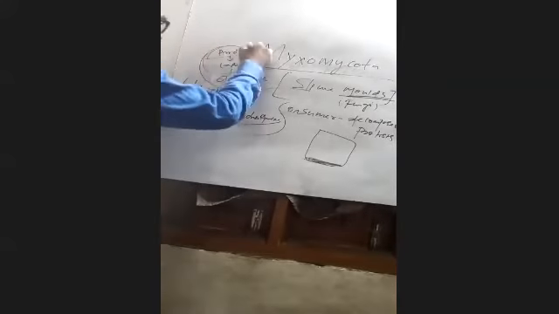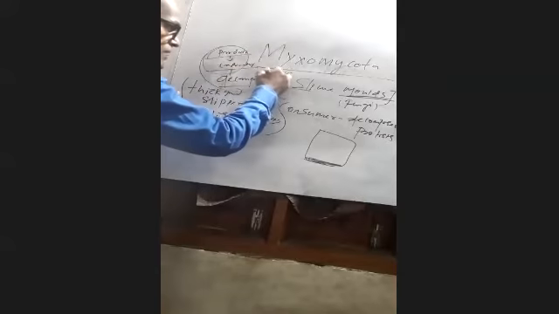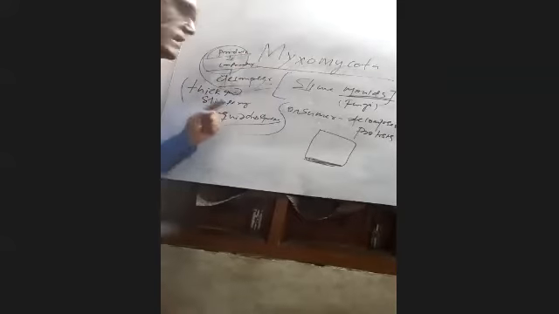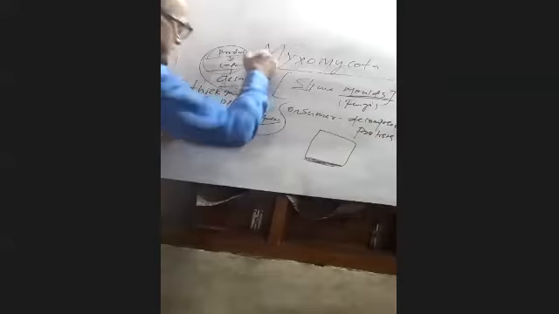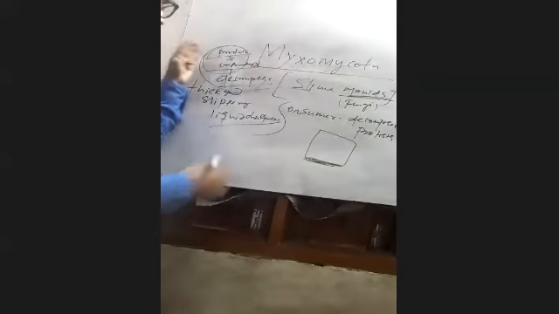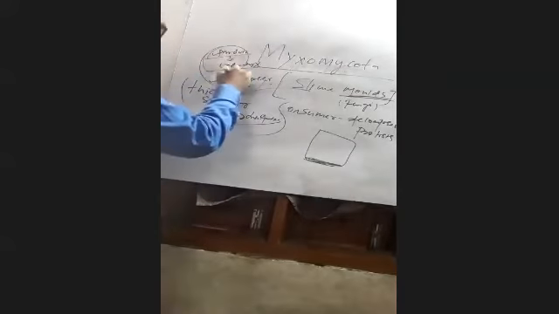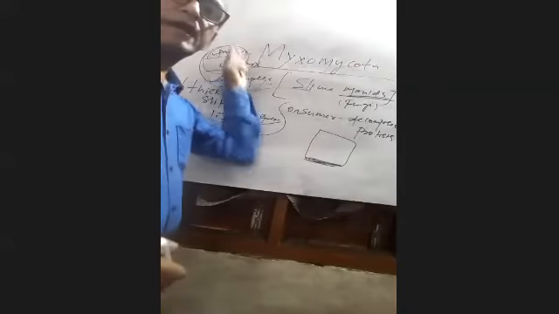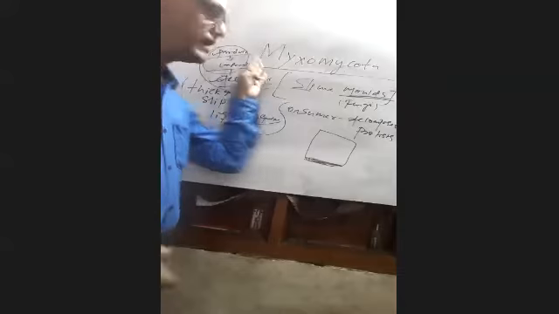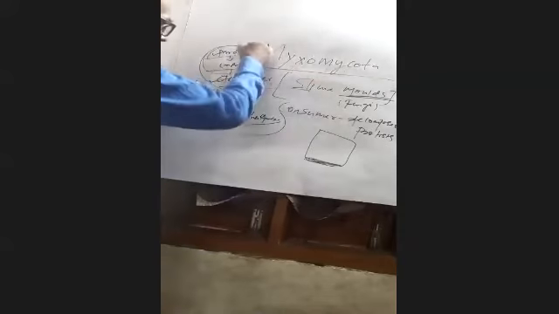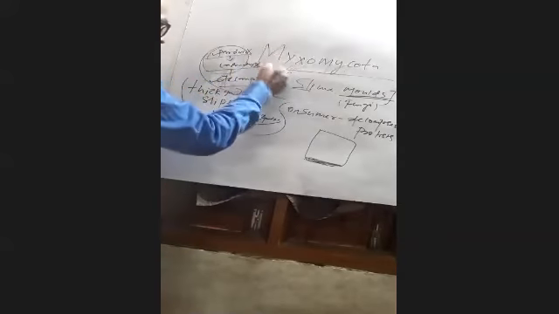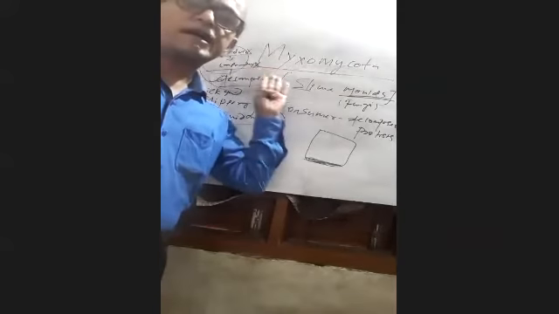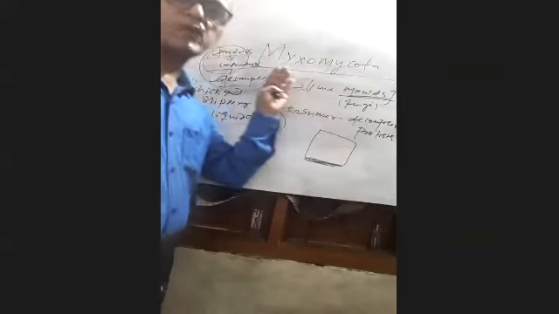Some are producers, some are consumers, some are decomposers. But if consumers are absent, that means producers and decomposers are present. Such an ecosystem is also complete. If the producer is absent and only consumers and decomposers are present, such an ecosystem is not complete; it is an incomplete ecosystem.